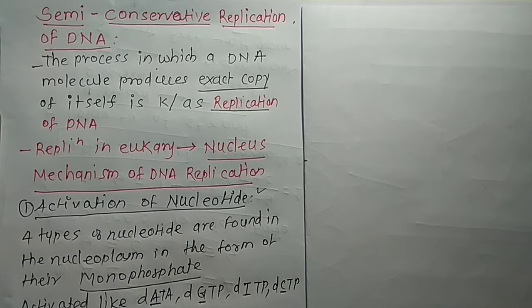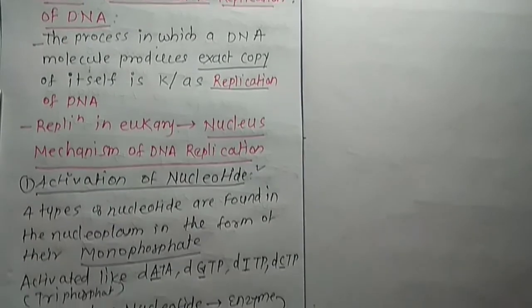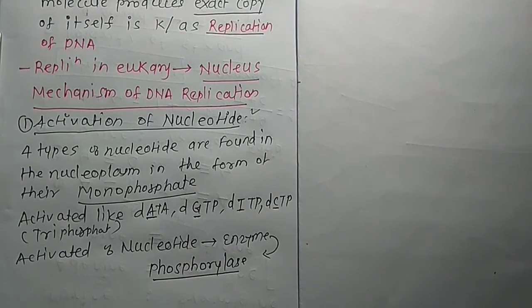So activation of nucleotide occurs in the presence of an enzyme, this enzyme called phosphorylase. तो याद रखना कौन सा एंजाइम है जो एक्टिवेटेड करता है न्यूक्लियोटाइड को? Phosphorylase enzyme activates the nucleotide.